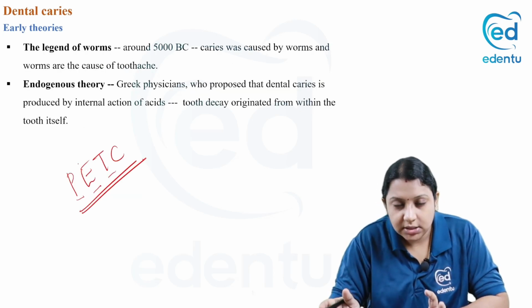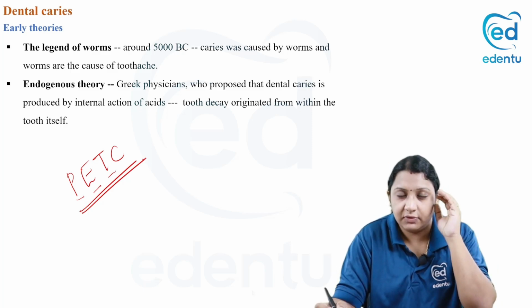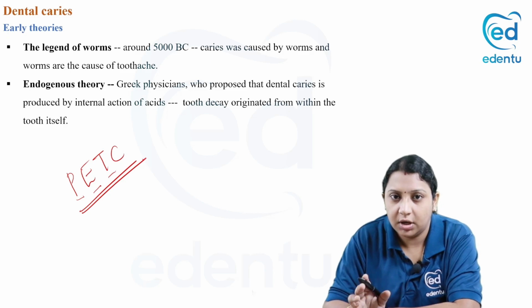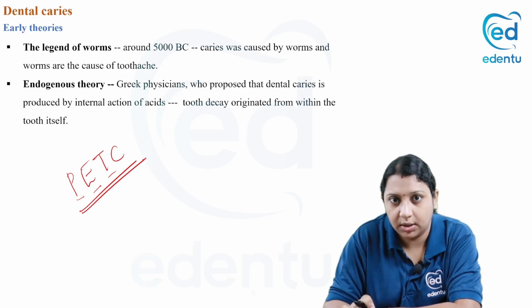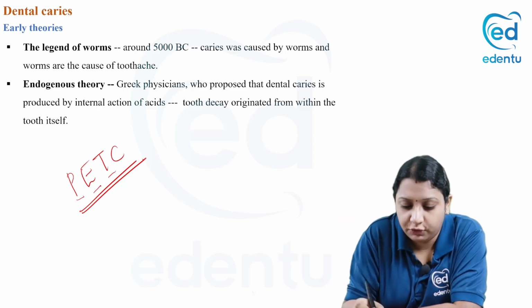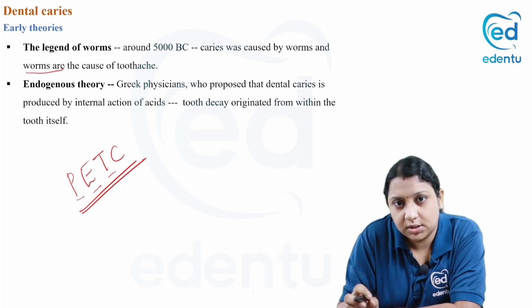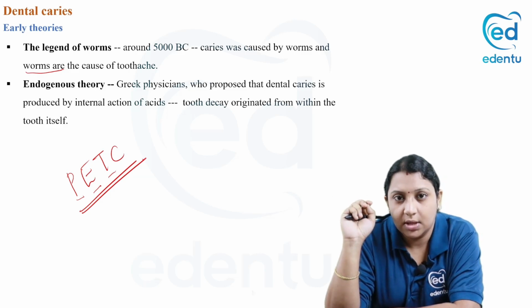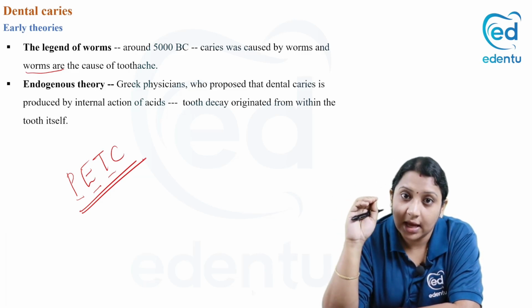The legend of worms is the very old theory, where it was believed around 500 BC, when the word was coined, that worms are the infectious cause of decay. Then we have the endogenous theory.